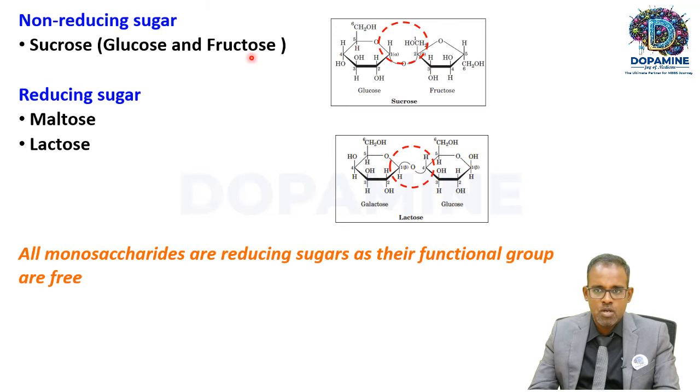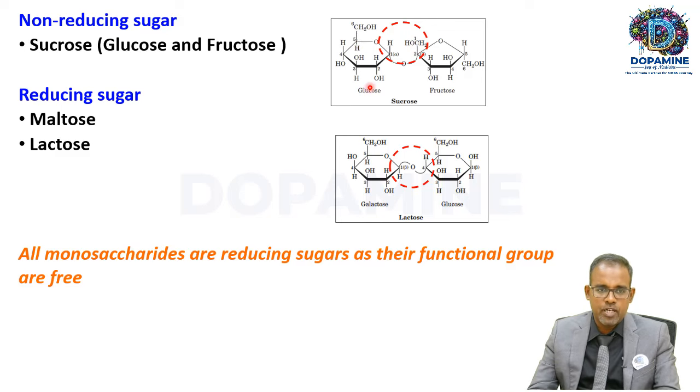I'll show you how. For example, you see here sucrose. It's made up of glucose and fructose. C1 is the anomeric carbon of glucose. C2 is the anomeric carbon of fructose. So both the anomeric carbons are involved in the glycosidic linkage, so neither of the anomeric carbons is free. That's why sucrose is a non-reducing sugar.